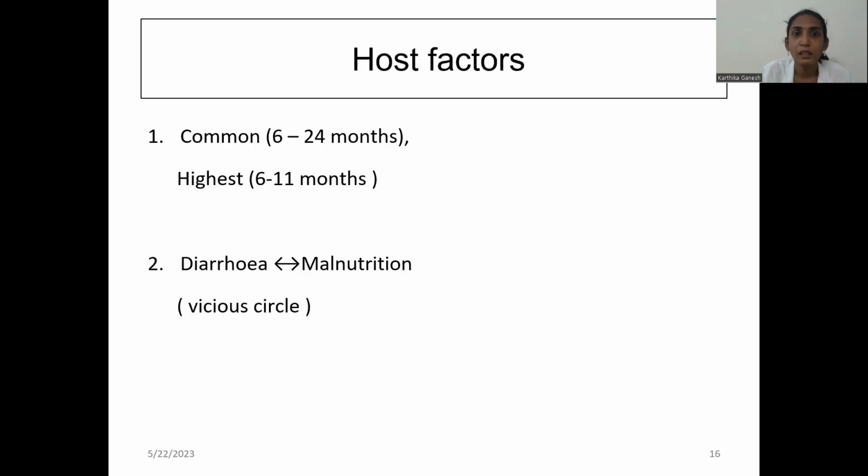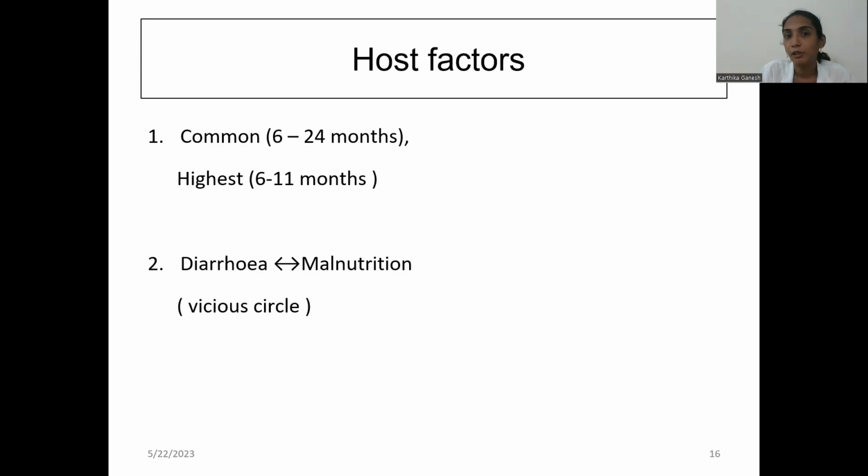First we saw the agent factors. Next we are going to see the host factors. It commonly occurs in children, that is 6 to 24 months, especially in the weaning period. It is highest at 6 to 11 months, because that is the period when the transition from breast milk to complementary feeding starts. That is why diarrhea is more common, because the GI system is not well developed to adapt to the change. Some children find it difficult to adapt, and that is when diarrhea occurs.